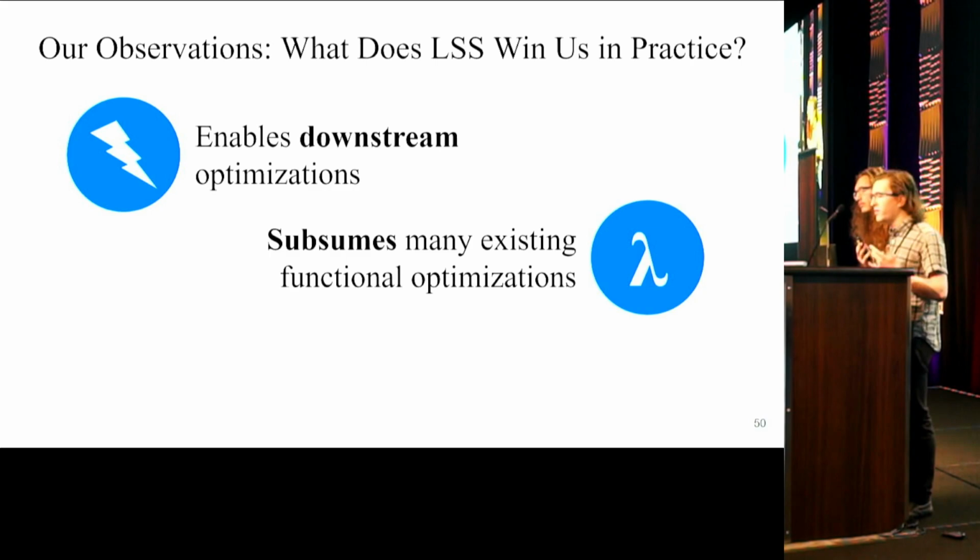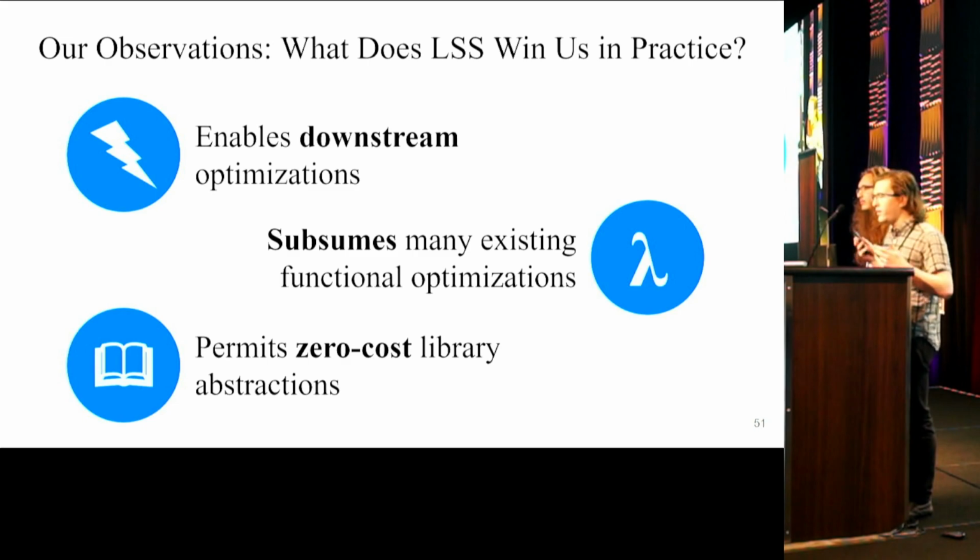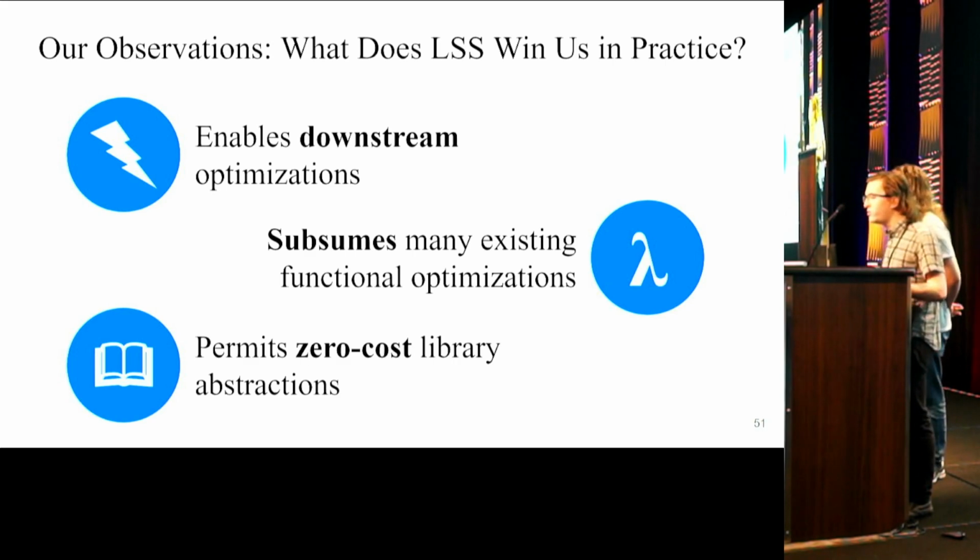We also found that LSS obviates the need for many more specialized optimizations designed for functional languages. If you combine LSS with a generic optimization framework like LLVM, you can get the same effect as if you used classical functional optimizations like stream fusion or higher order inlining. And finally, and maybe the most interesting thing from a PL design standpoint, is that LSS makes it possible for user space library code to define new zero-cost abstractions. In a language which uses LSS, users can define very rich and expressive library APIs based on higher order functions while maintaining confidence that they'll get the same performance as if they'd written the equivalent first order code by hand.